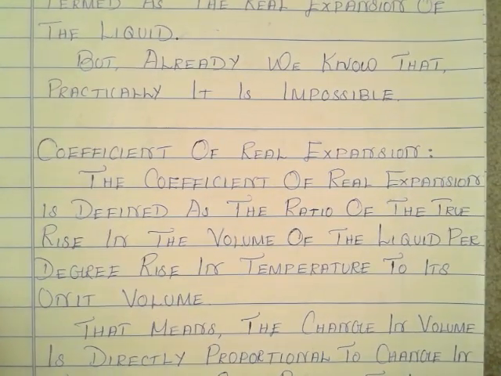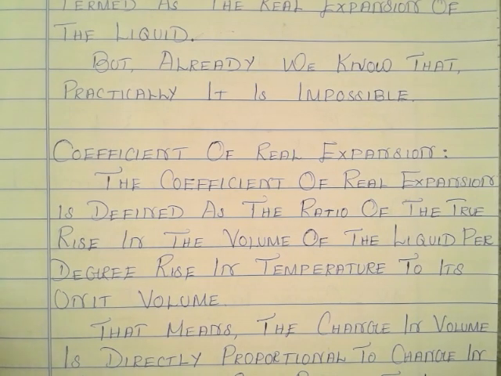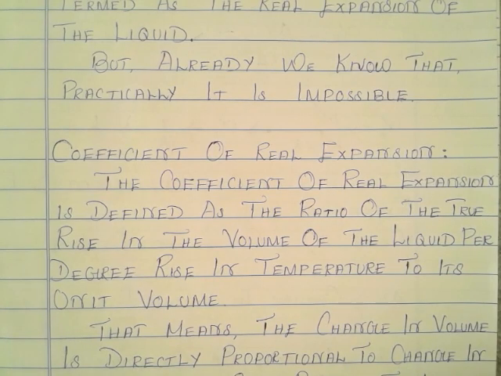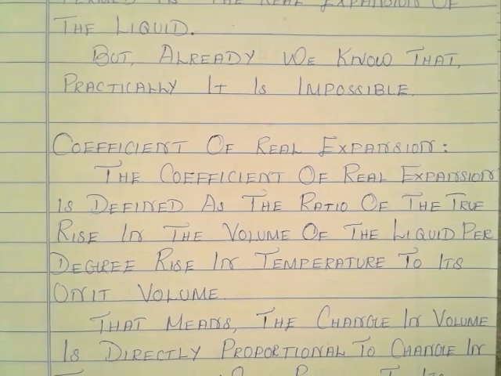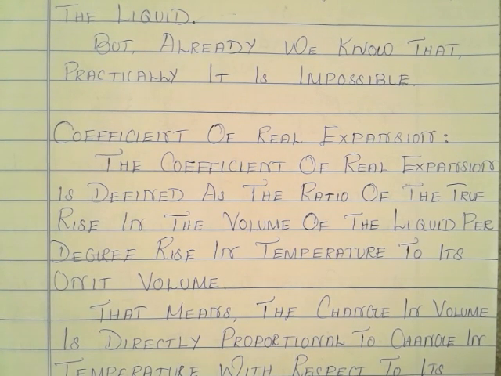Now the definition of the coefficient of real expansion. You already have a clear idea about the coefficients of the types of expansion in solids; according to that, we will derive the coefficient of real expansion.